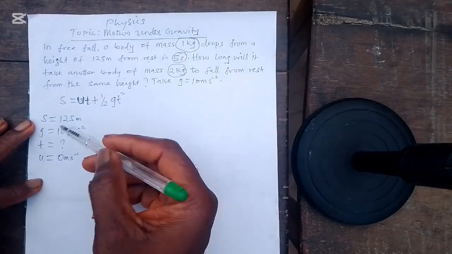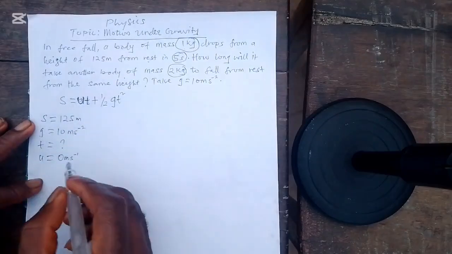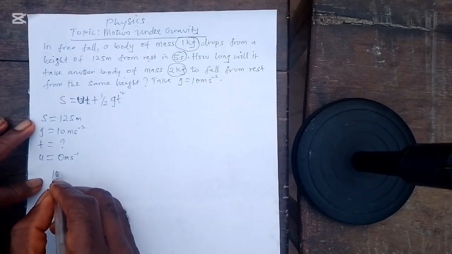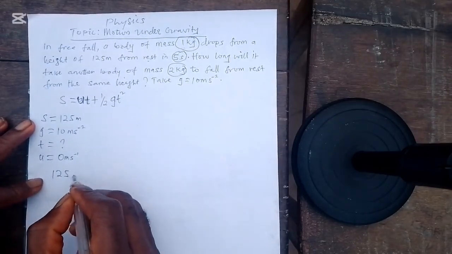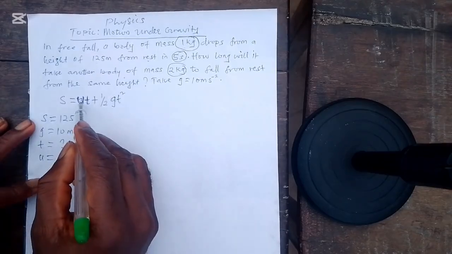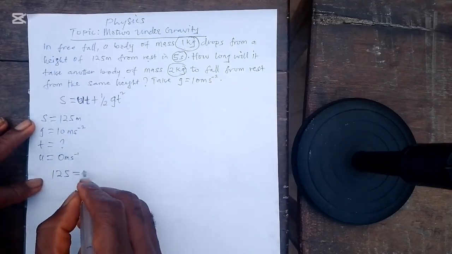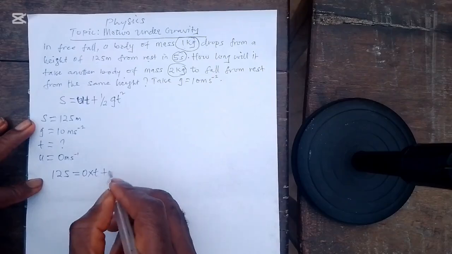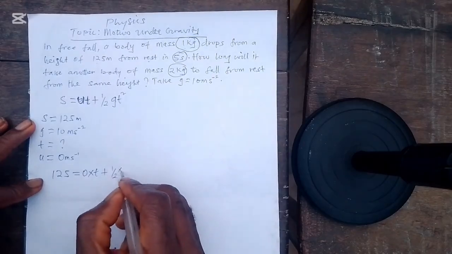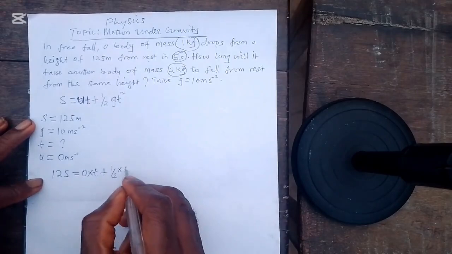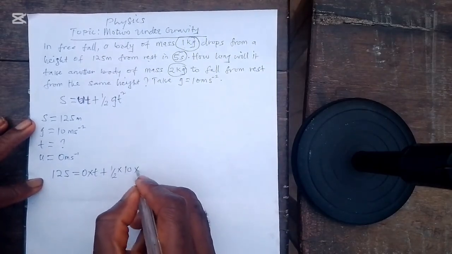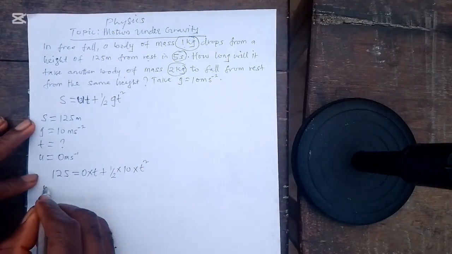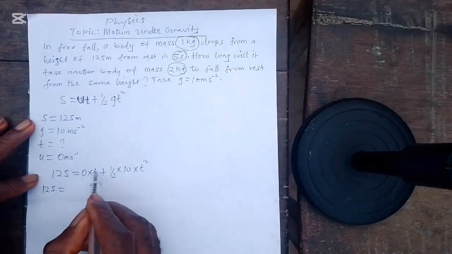Substituting these values into this formula, we'll have that our S, which is 125, is equal to u, which is the initial velocity, that's 0, times t plus half times 10 meter per second square times t squared, right? So we have that 125 will be equal to 0 times t, which is 0.